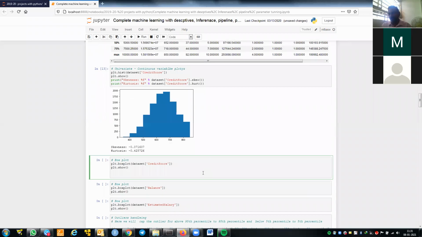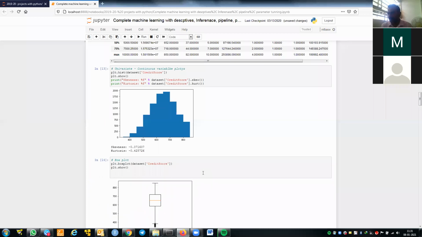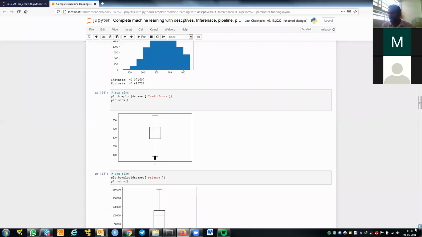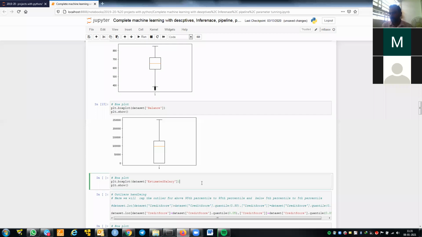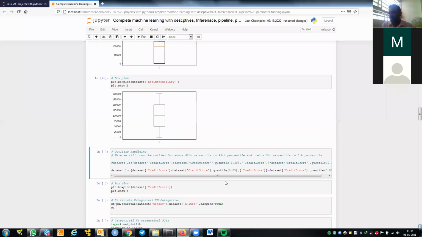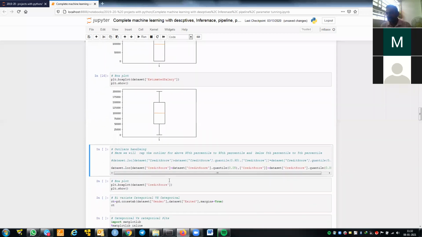The next step, once the missing values are done, is to see whether there are any outliers. We already discussed how to find outliers for continuous variables by using the box plot. So I do the box plot. By doing it, we can see that all the points below the lower whisker or above the upper whisker are outliers. Similarly, balance has no outlier, and estimated salary has no outlier. We only have outliers in credit score.